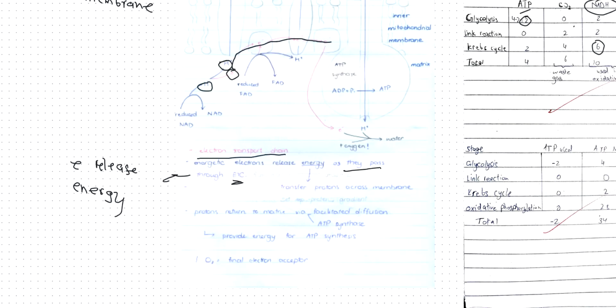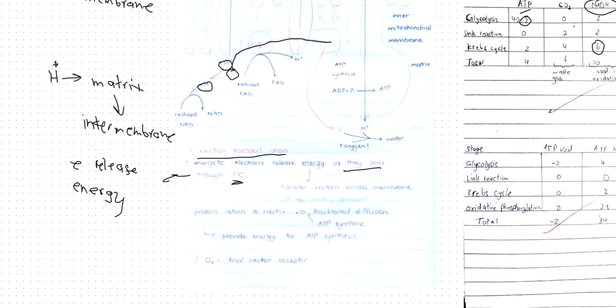So the protons move from the mitochondrial matrix to the intermembrane space, and protons then return back to the mitochondrial matrix.